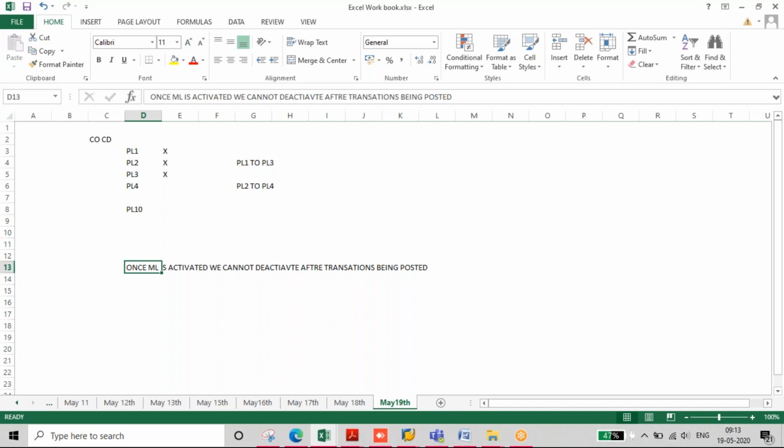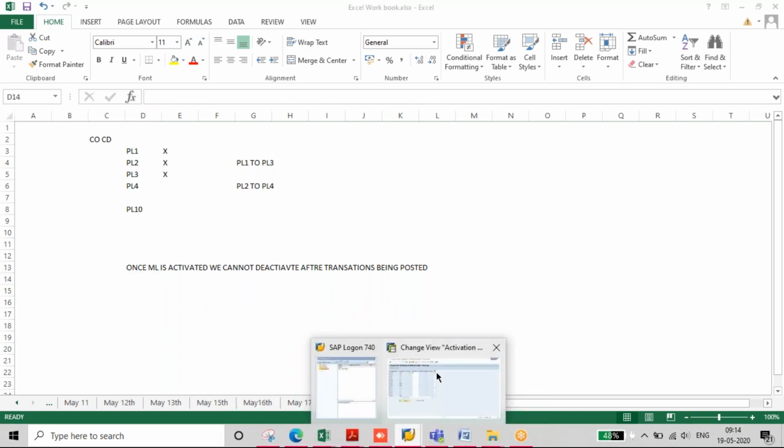You need to create another plant, completely close that plant, transfer all the balances from that plant to the other plant, release the standard cost again, and do balance uploads for the new plant. So it will be a big exercise and a big project. We have to be very careful.